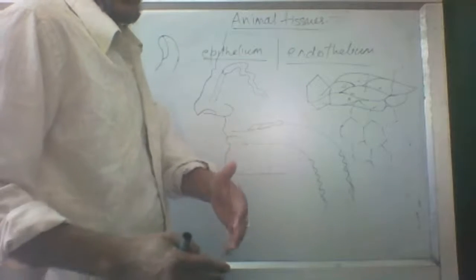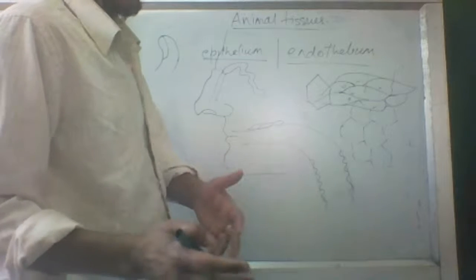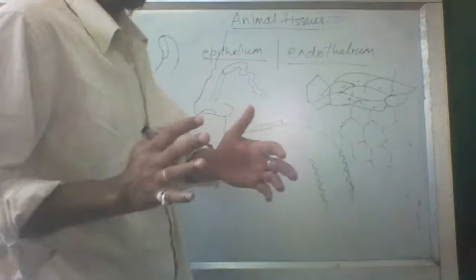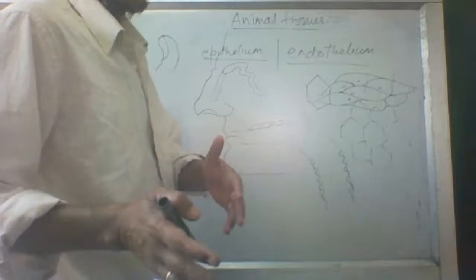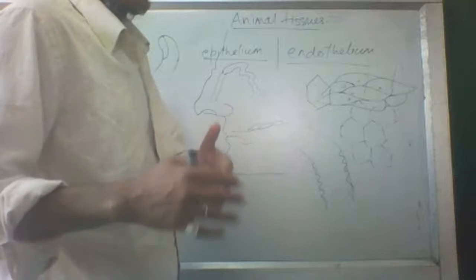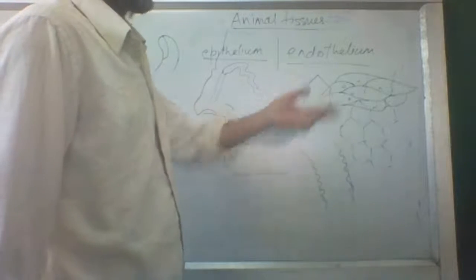So you can use another line in your answer to increase its length. That is, they are closely packed, or their density is more, or they don't have intercellular spaces. So the trapped bacteria cannot go inside. This is the security person.